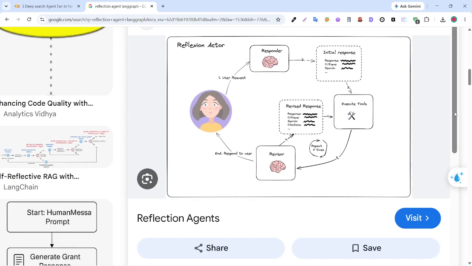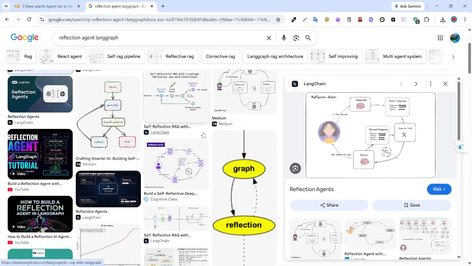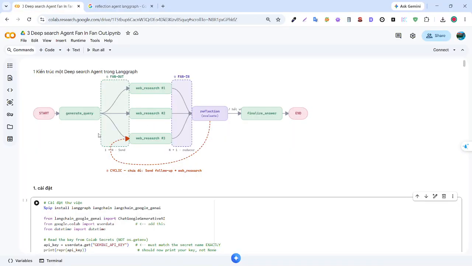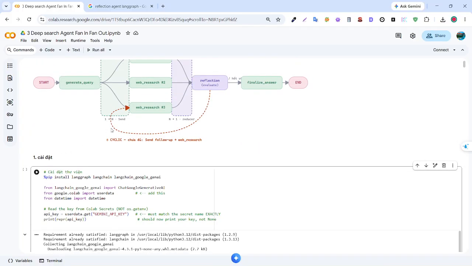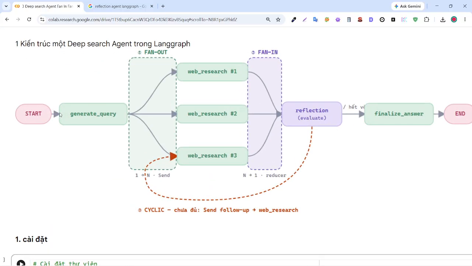One is generative response or thinking, and we have a reflection to reflect the answer and improve the AI agent. So let's start. First of all, you can see we will start with generative query.